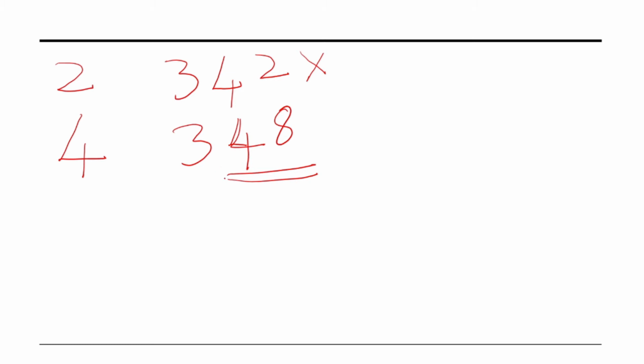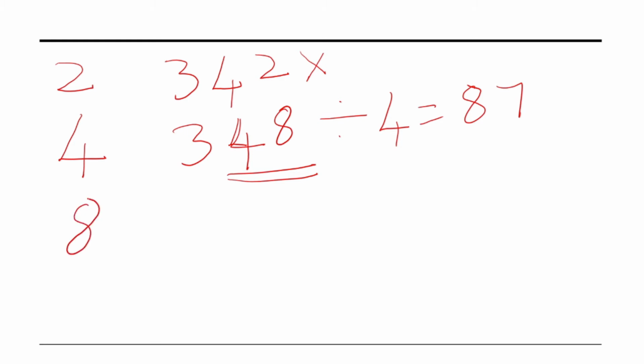If you see this 348, the last two digits are 48 and we know that 48 is divisible by 4. Hence 348 is divisible by 4. So if we divide 348 by 4, we get the answer 87.